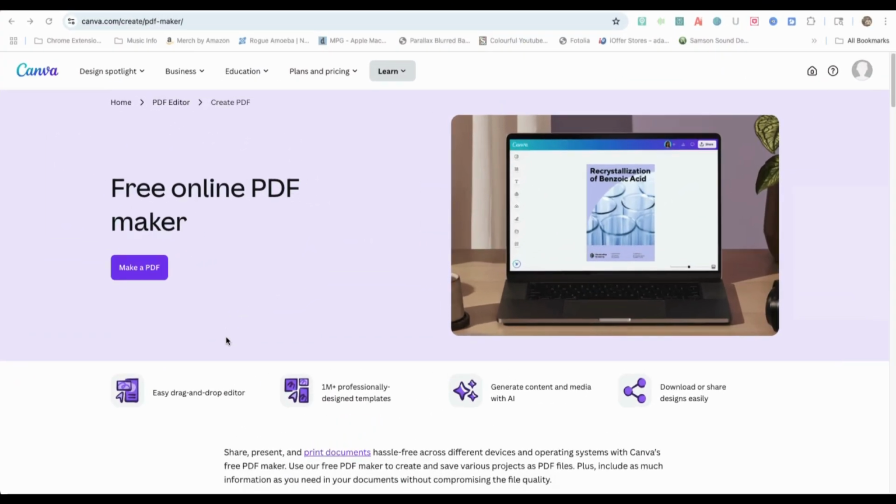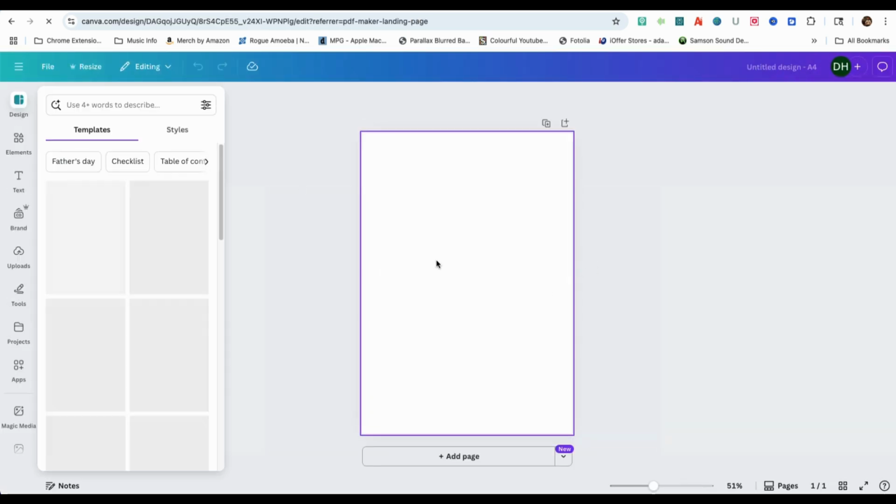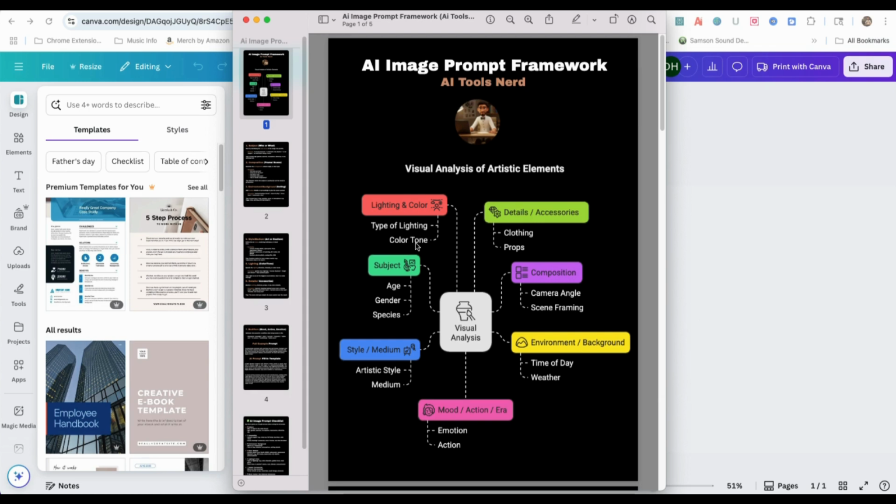I'm here inside of Canva's free online PDF maker. I'll hit the Make a PDF button to open up a blank page. And before I get started, let me show the PDF file I've created. As you can see, the image that I've created inside of Napkin AI is on the first page of my AI image prompt framework PDF.